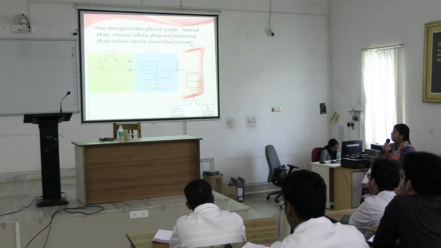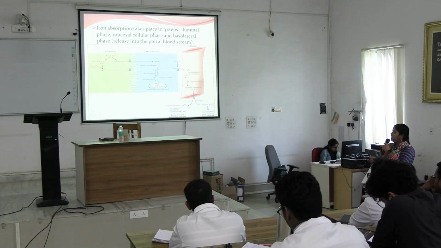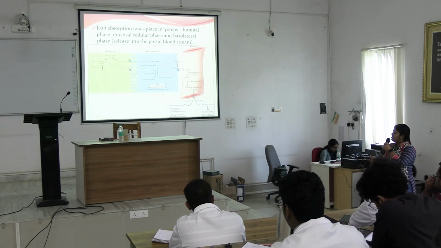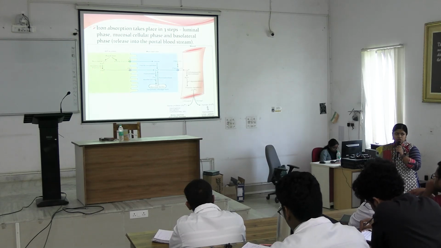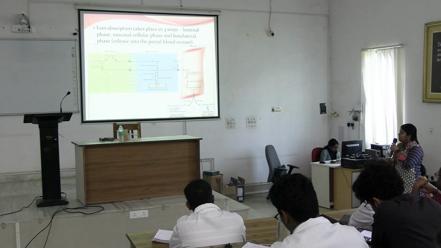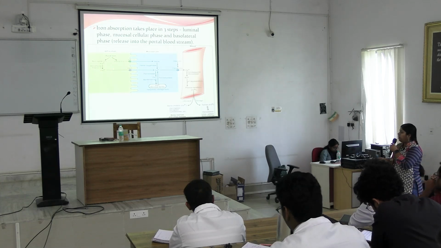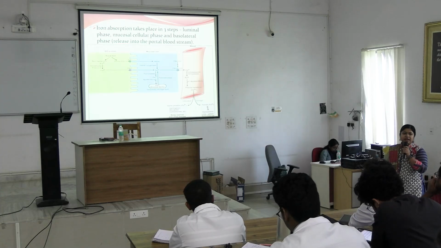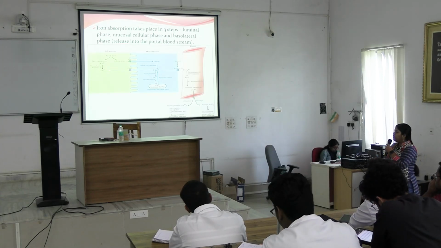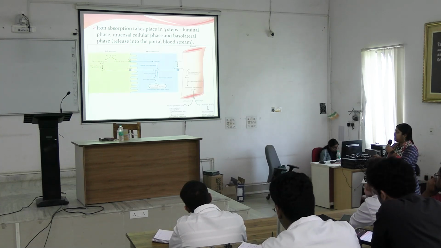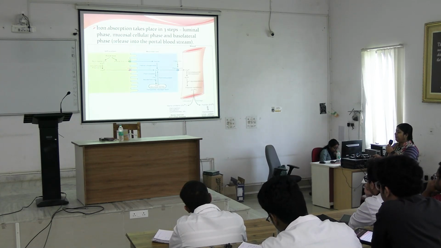And if it is non-heme iron, it generally stays in ferric form in gut, but it will be converted into ferrous form by vitamin C or ascorbic acid, and this ferrous form, divalent form, will be absorbed by DMT, divalent metal transporter 1. For transport of iron, ferrous form is required as it is transported via divalent metal transporter.